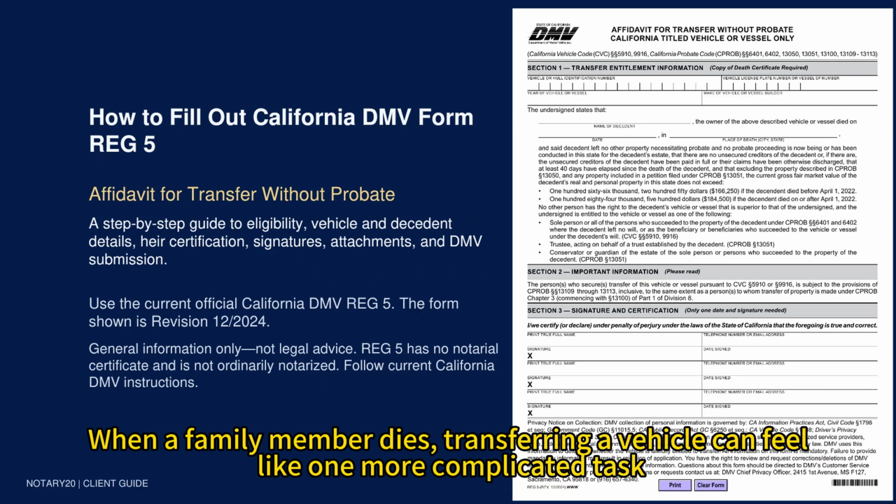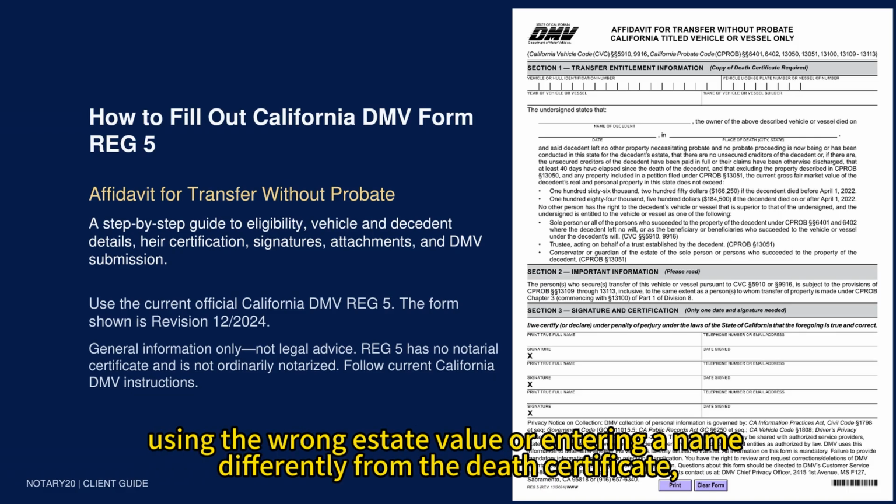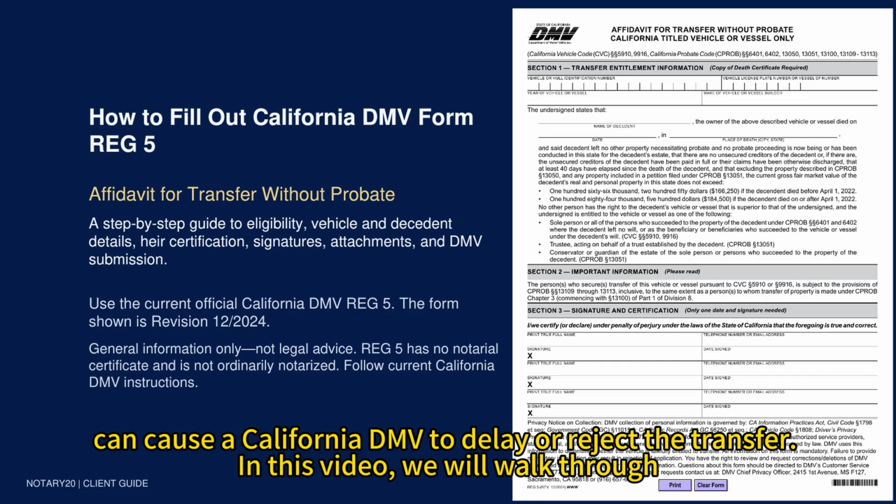When a family member dies, transferring a vehicle can feel like one more complicated task during an already difficult time. A single missed requirement, such as filing too early, using the wrong estate value, or entering a name differently from the death certificate, can cause the California DMV to delay or reject the transfer.